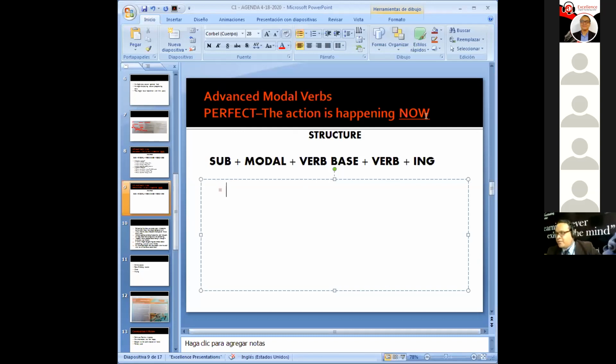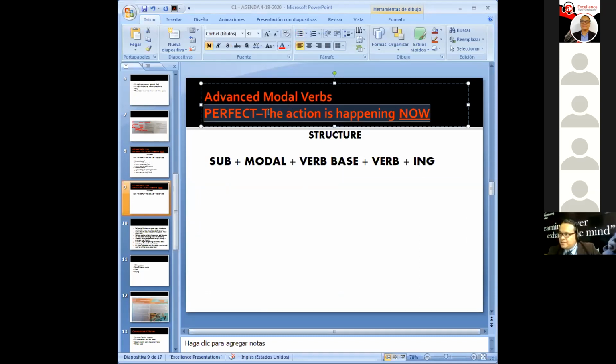Okay, so this is the takeaway. When you use this perfect form, you're not going to be talking about an action that's happening now. When you use modal verb, have auxiliary, and the participle, you're going to talk about a past event. Usually with this type of structure, we say should have, could have, or would have. You're talking about regrets.